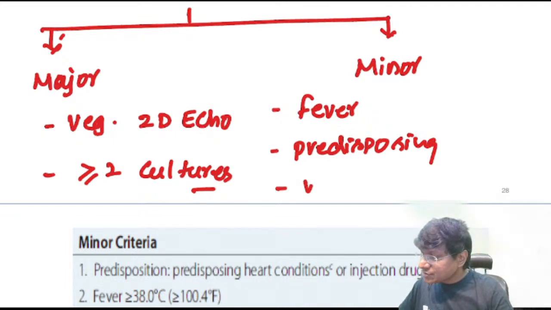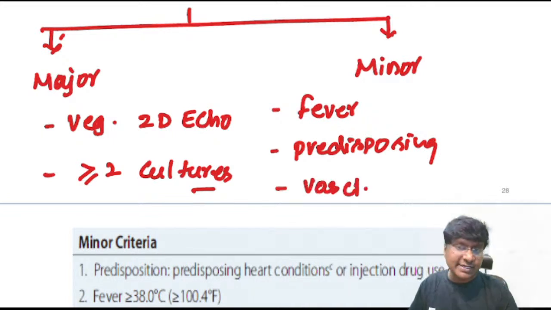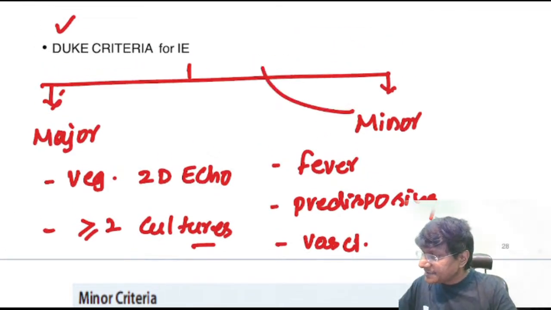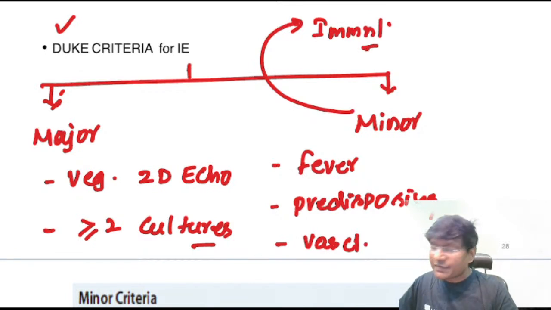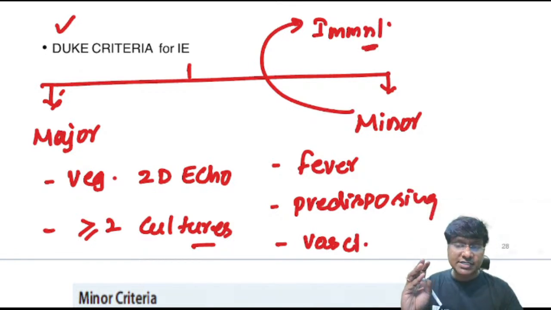And there should be vascular phenomenon. So what will be this vascular phenomenon? That vascular phenomenon will be Janeway lesions. Janeway lesions are vascular phenomenon, and even mycotic aneurysms and intracranial hemorrhages. And another important minor criteria will be the immunological phenomenon. So what will be this immunological phenomenon? Osler's nodes, Roth spots, and as well as glomerulonephritis.